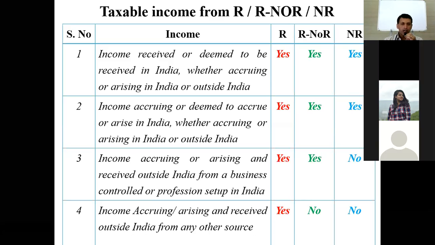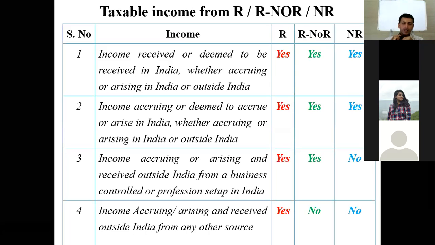Okay. So let us start from where we had stopped yesterday. We spoke yesterday specifically about two things. First was the residential status, and second, we spoke about the incidence of tax. Whenever we want to make a person liable to pay tax, the first condition we have to check is the residential status of that particular person.